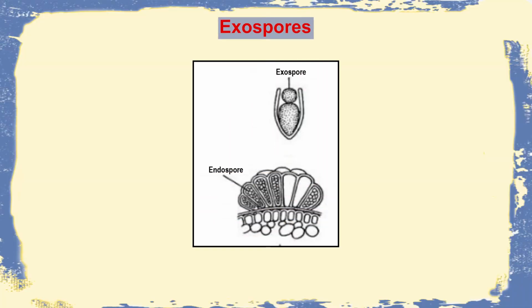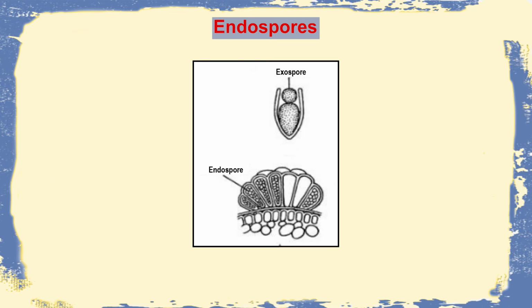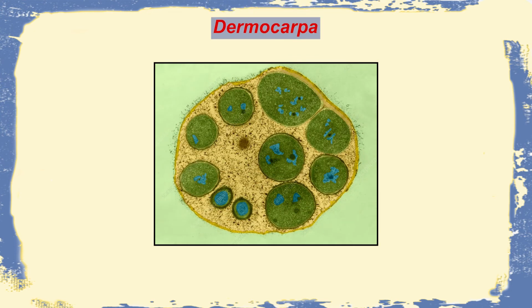Then we have the two simple forms, the exospores and the endospores. Both are types of asexual spores. In exospores, the protoplast basically pinches off at one of its ends and releases the exospores in basipetal succession. An example includes Chamaesiphon. In the case of endospores, the spores are present within the mother cell. An example includes Dermocarpa. So that brings us to the last type of reproduction, that is the sexual reproduction.